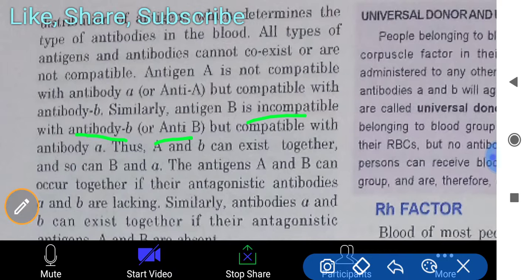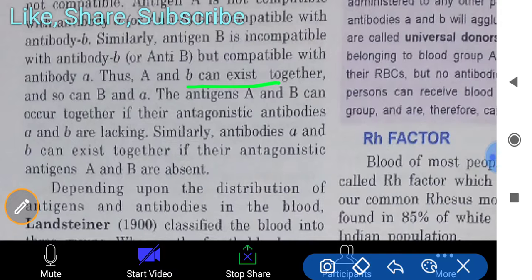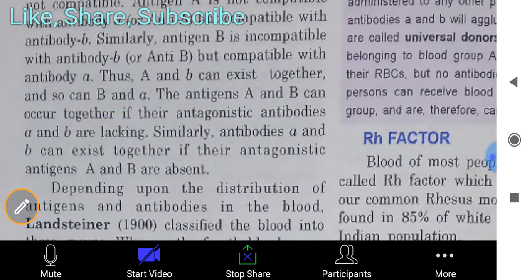So homologous structures are not compatible with their own antibody. Thus, A and small b can exist together, and B and small a. Antigens A and B can occur together if their antagonistic antibodies, small a and small b, are lacking. Similarly, antibodies a and b can exist together if their antagonistic antigens A and B are absent.